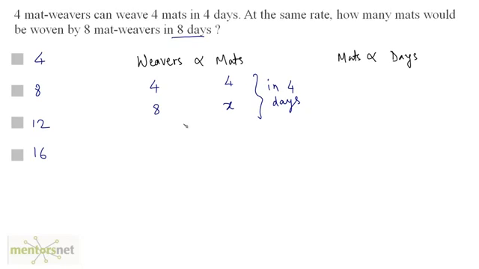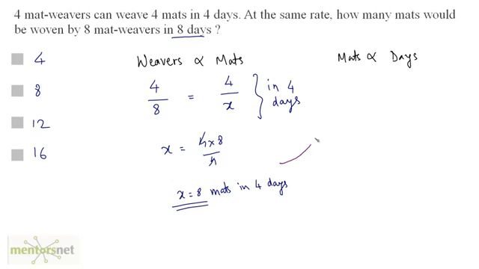So we have this direct proportion right there. So we can directly equate this and get the value of X. So X is equal to 4 times 8 by 4. So X is 8. So 8 mats in 4 days, right? So we can put this here, 8 mats in 4 days. So how many mats in 8 days? And that will give us the answer.